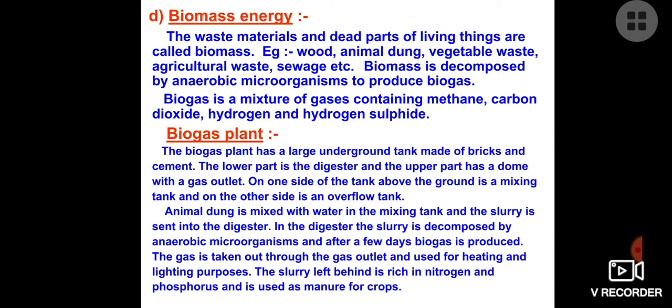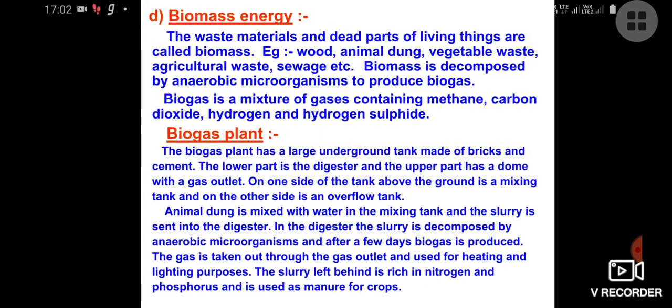Now another point which we are talking about, biomass energy. Now how do we use biomass energy? Waste material and dead parts of living things are called biomass, like wood, animal dung, vegetable waste, agricultural waste, sewage, etc. Biomass is decomposed by anaerobic microorganisms to produce biogas. Most of us have heard about it in so many villages. Still we are using biogas. In biogas there is a mixture of gases containing methane, carbon dioxide, hydrogen and hydrogen sulfide.